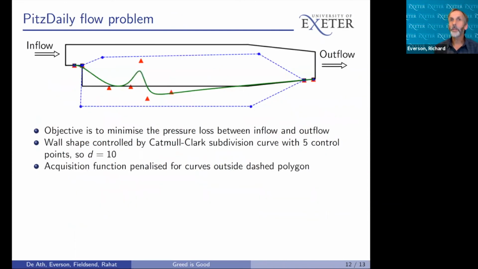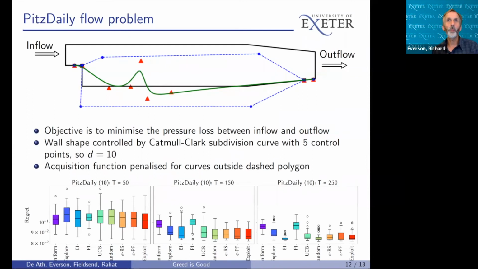Here is an example of a 10-dimensional real-world problem of optimizing the pressure loss in a channel between the inflow and the outflow by adjusting the shape of the channel, shown as the green line. We find again that the epsilon greedy methods outperform or perform at least as well as the conventional acquisition functions, although a scheme that selects purely from the Pareto front also performs very well in this case.